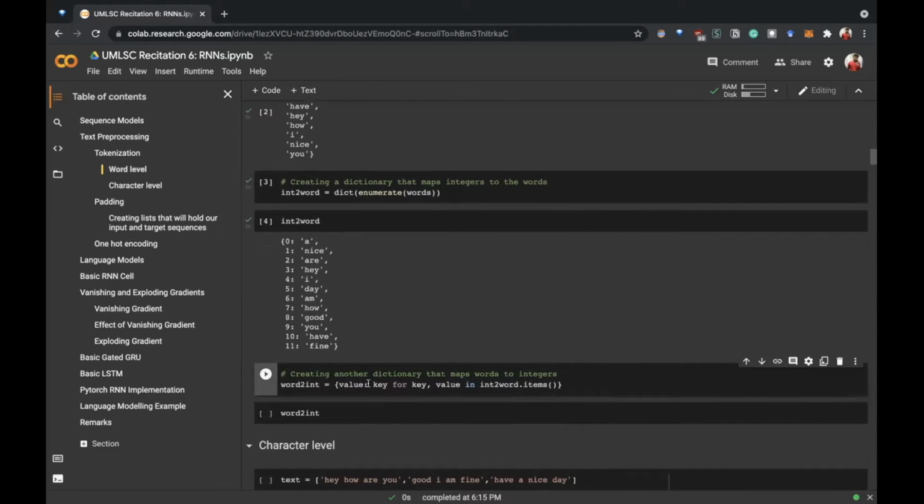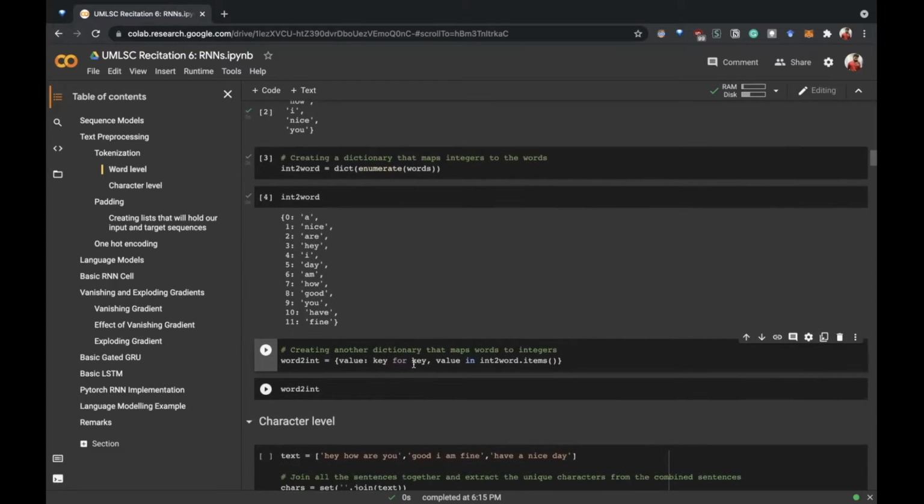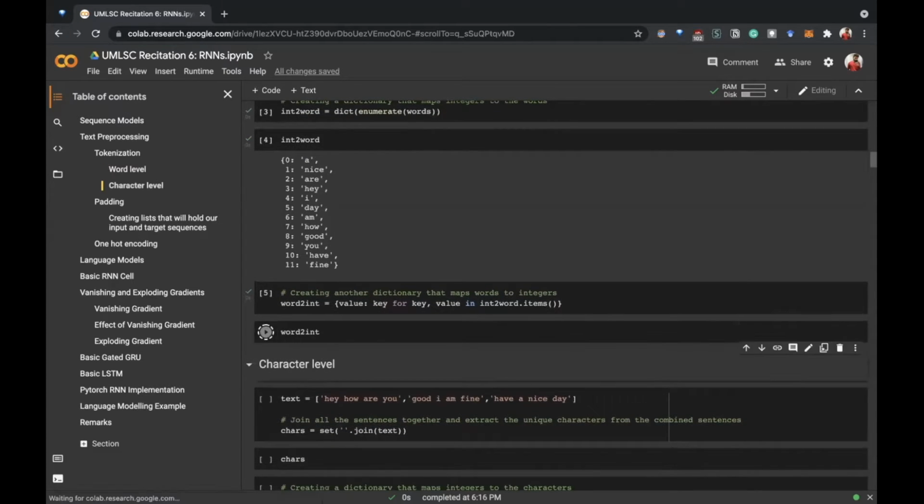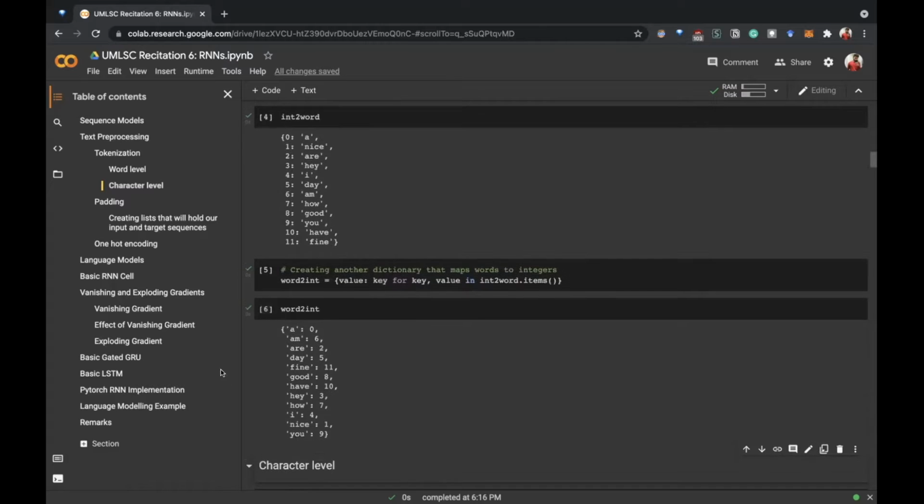For converting to the word to int dictionary, we just change the key and value pairs. So if 0 is mapped to A in int to word, then A is mapped to 0 in word to int.